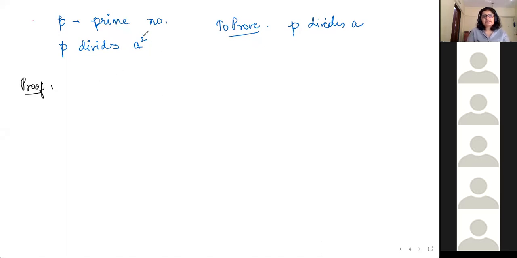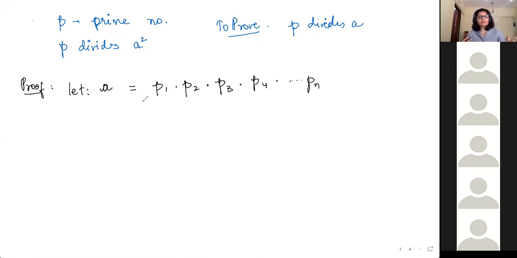So we know that A is a positive integer, and it is a composite number. Let the prime factorization of A be equal to P1 into P2 into P3 into P4 and so on till Pn. Because A is any number, we don't know how many prime factors we have. So we are assuming it, let it be P1 into P2 into P3 into P4 into so on till Pn.